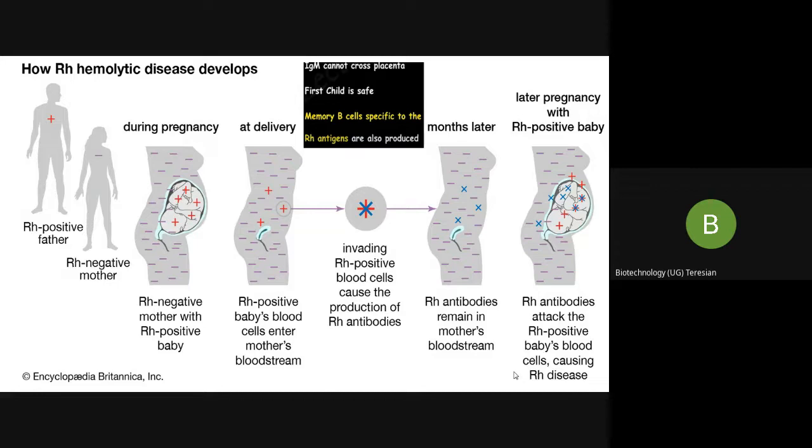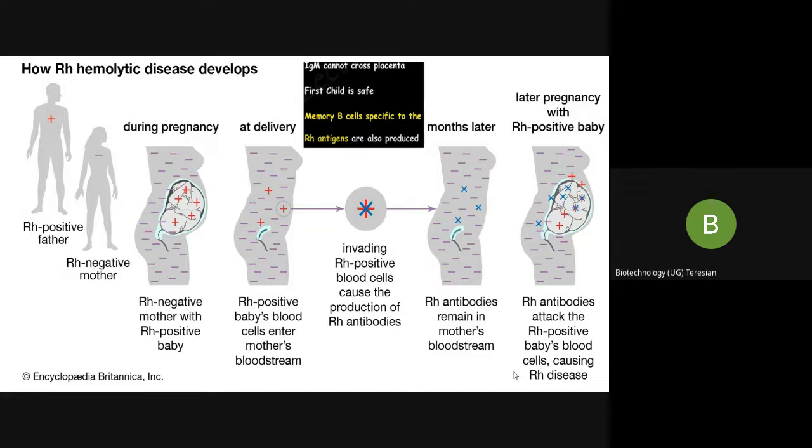Although fetal RBCs do not cross the placenta, small numbers of fetal RBCs can enter the mother's circulation through some microscopic pores in the placenta. At the time of delivery, when the placenta separates from the uterine wall, a large amount of fetal red blood cells enter the mother's circulation. So this is the natural phenomenon which occurs. But when does the problem arise?